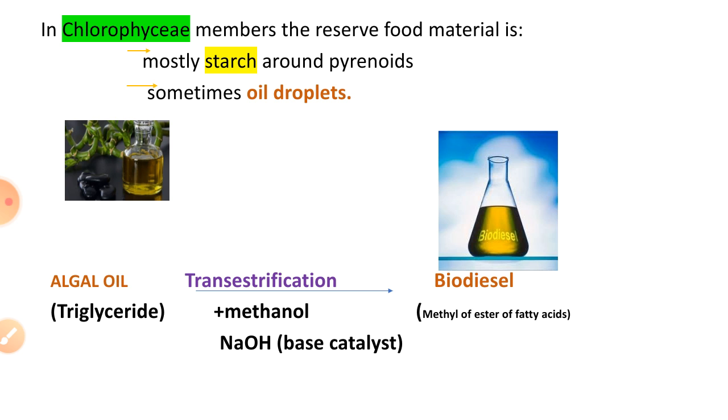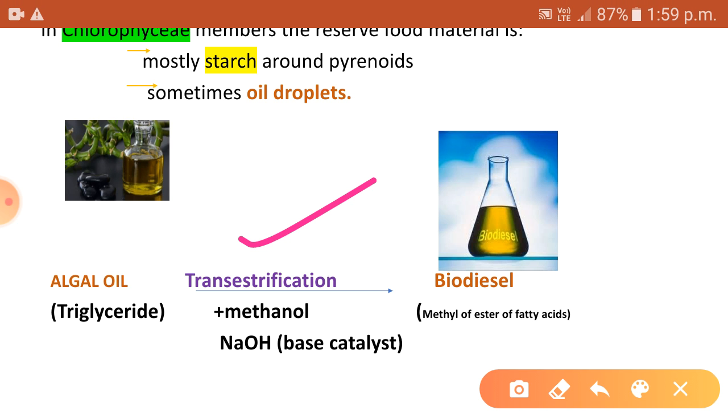Some algae may store the food in the form of oil droplets. This oil can be converted into biodiesel through a process called transesterification. In the transesterification process, the oil, which is a triglyceride, is treated with methanol in the presence of a base catalyst, for example, sodium hydroxide, to obtain methyl esters of fatty acids, which is called biodiesel.